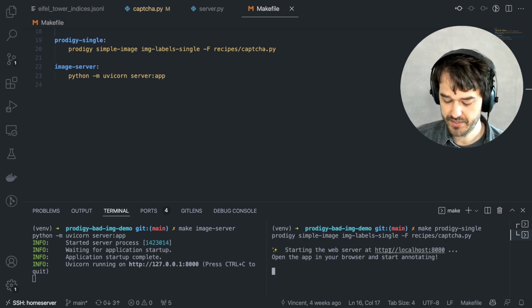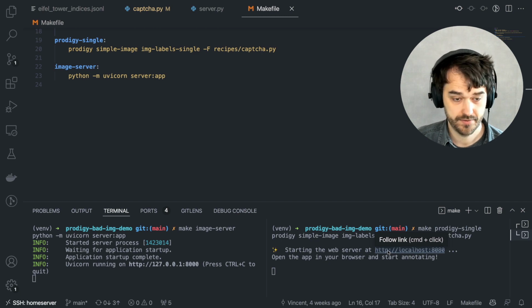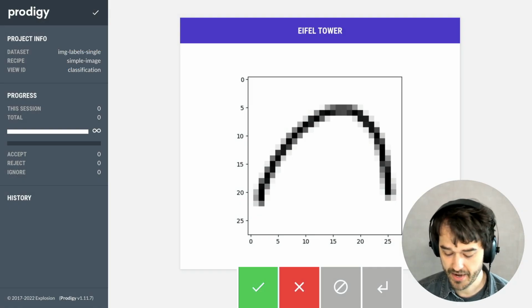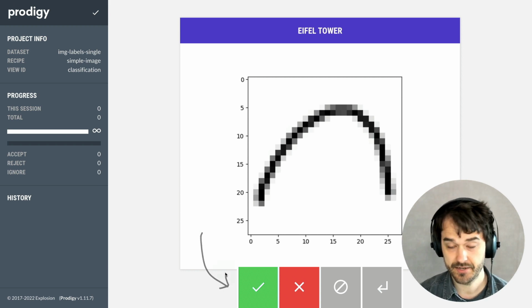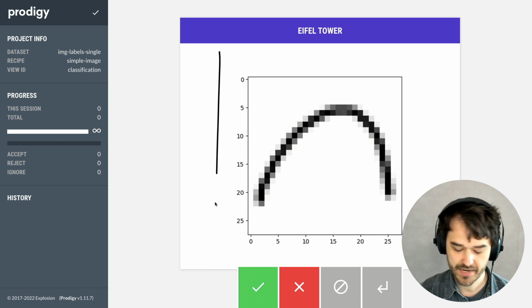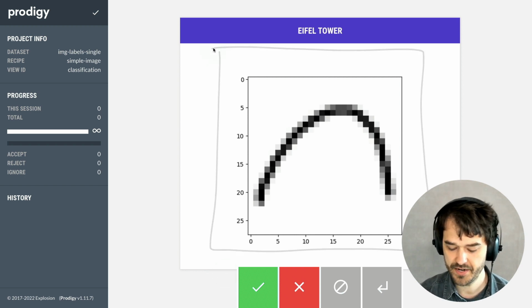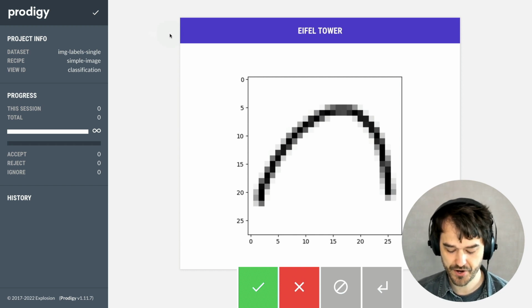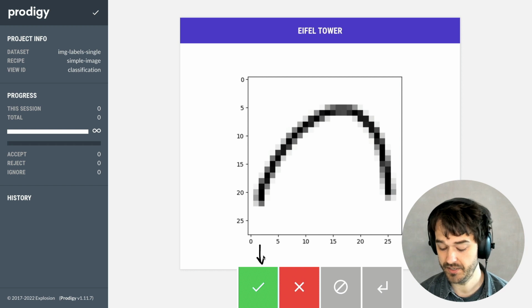And when I now go to this Prodigy link, then this is the user interface that I am presented with. I have my familiar bar at the bottom that allows me to accept or reject images that I see. I can confirm that indeed an image is being rendered over here. I have a label that says, hey, is this the Eiffel Tower, yes or no? And what I'm able to do using keyboard shortcuts is I'm able to hit accept or reject. The shortcut for accept is A, the shortcut for reject is X.